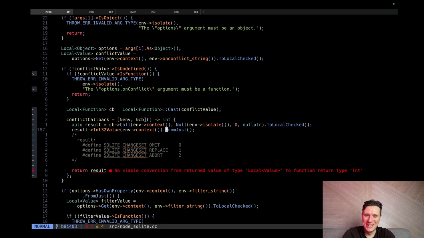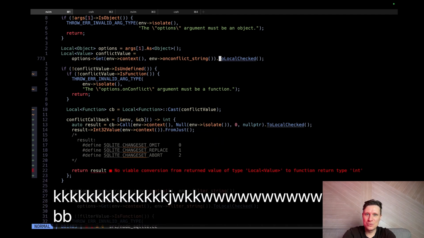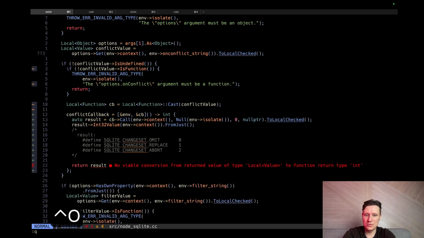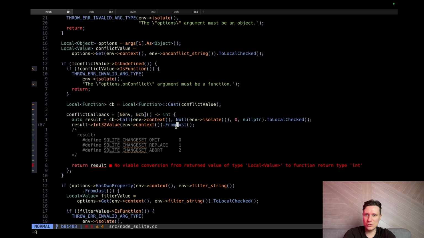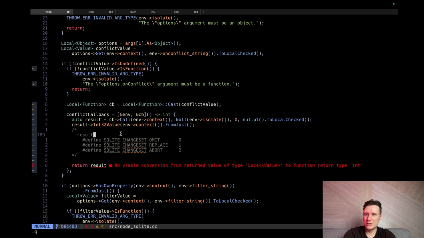Okay, let's crash it. What's the difference between this one? Hold on. Convert to local, maybe is empty. Will crash the process. Maybe local to local, and this one maybe to type. Yeah, I need type. Okay, why not?